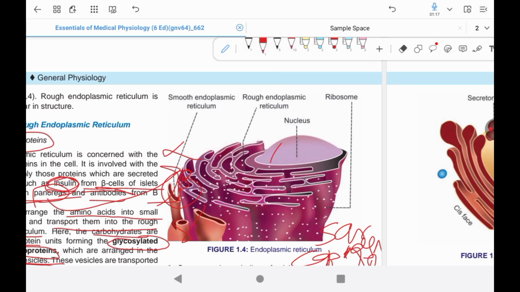The trans phase is situated near the cell membrane. So the cis phase is situated toward the nucleus, and here is the nucleus.